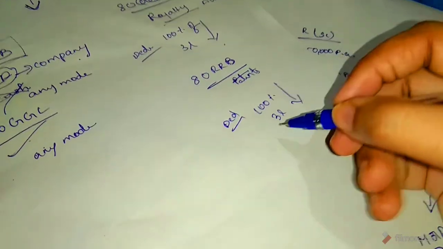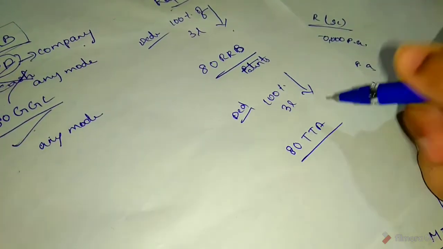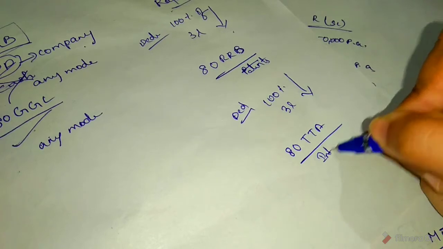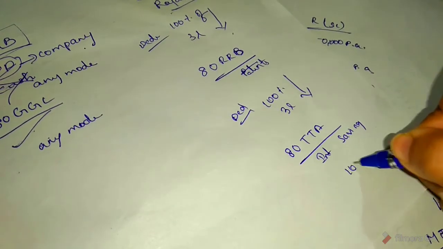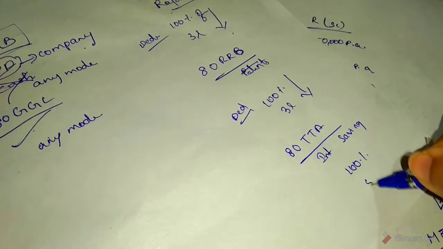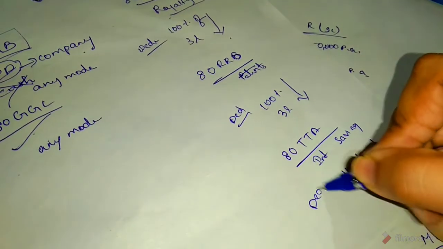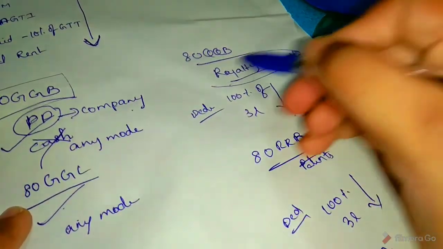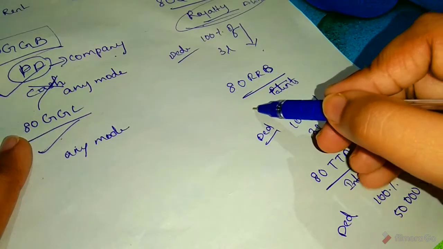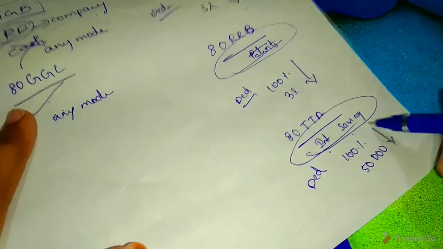Okay. Next section 80 TTA. Interest on savings bank. So here 100% of such total income or 50,000, whichever is lower, deduction. Okay. So here royalty income of author, here royalty income of patents, and here interest on savings bank account.